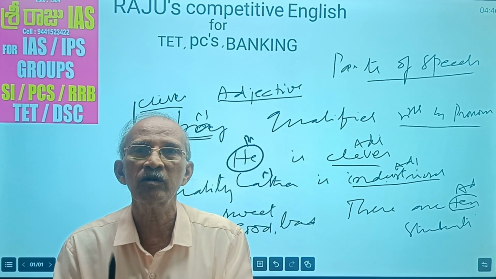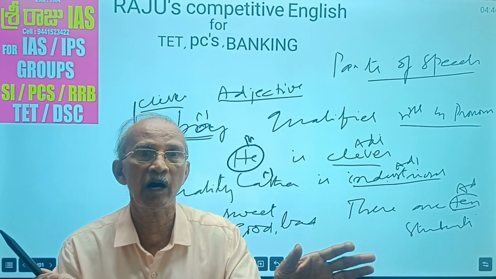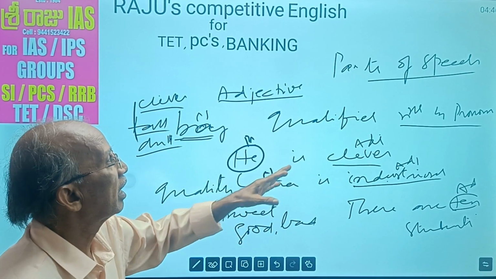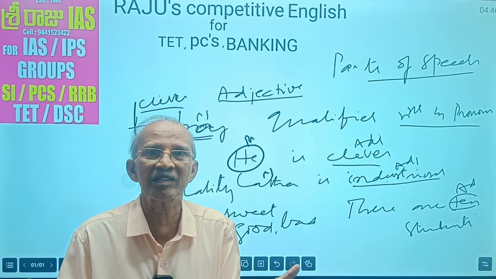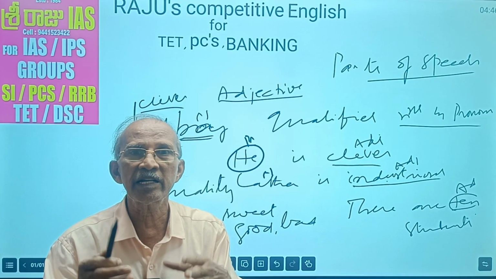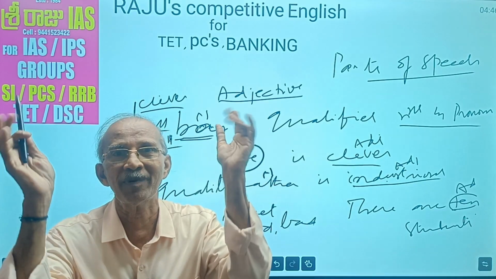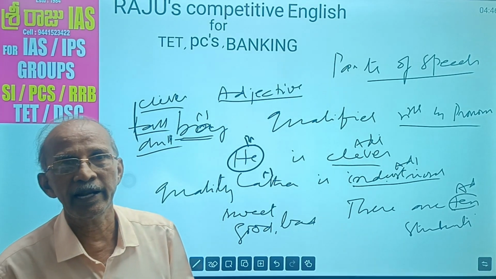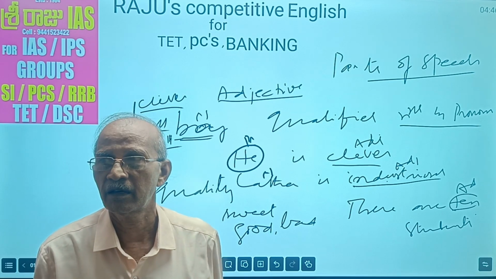So, now we have to come to the conclusion. Adjectives tell us more about noun and pronoun. Okay? Now we have discussed three parts of speech: noun, pronoun, and adjective. Nouns are the names of persons, places or things. Pronouns are used instead of nouns. And adjectives qualify nouns and pronouns and indicate quality, quantity, kind and number. Okay. So now three parts of speech are over. Let us move to the other parts of speech in the next video.